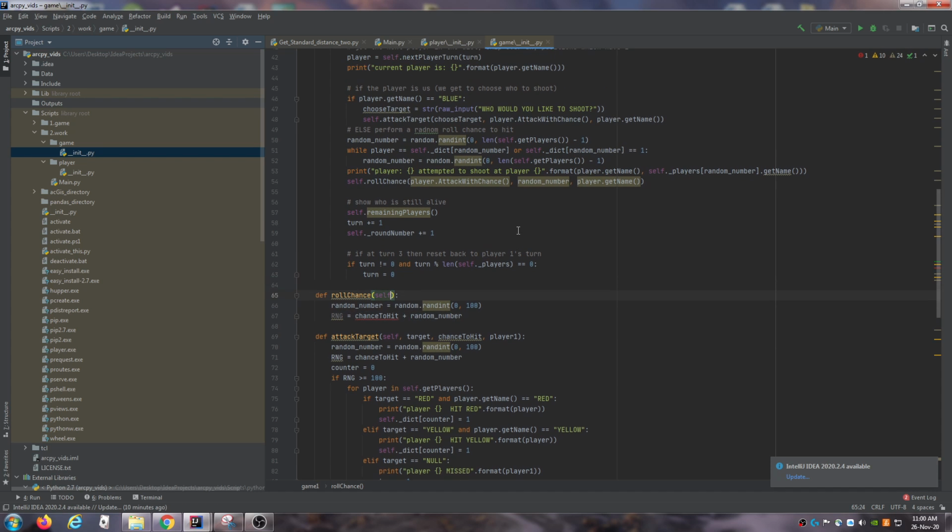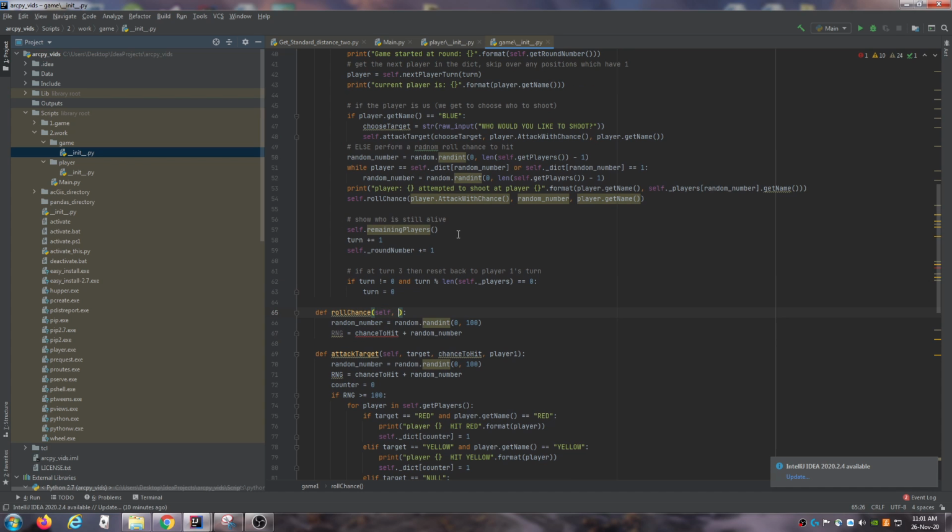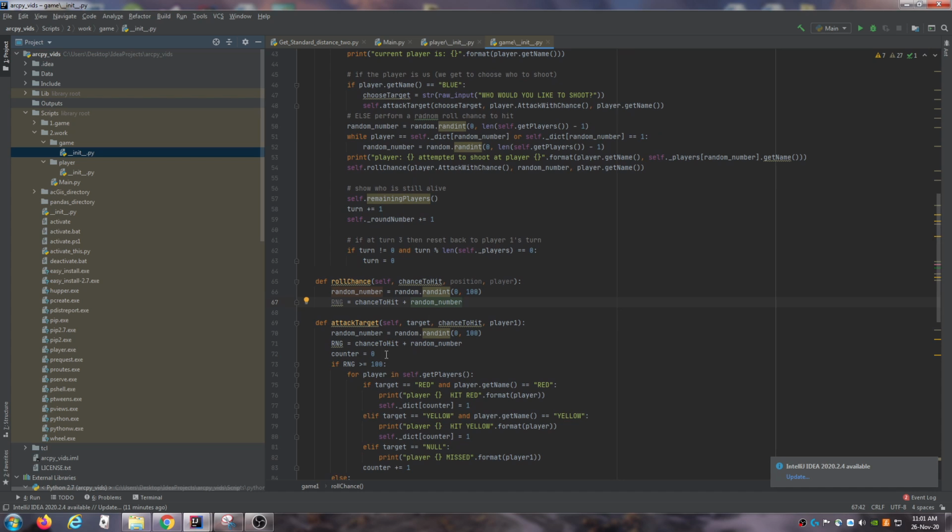Oh yeah, I need to pass in the chance to hit, and the position that we're shooting at, and the player ourselves. Great, so this is pretty simple.